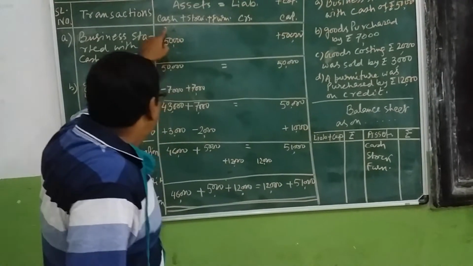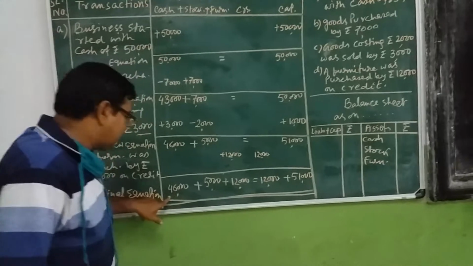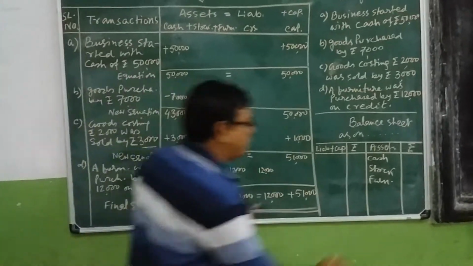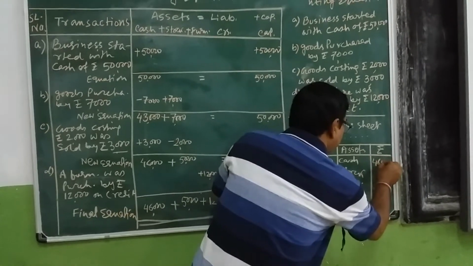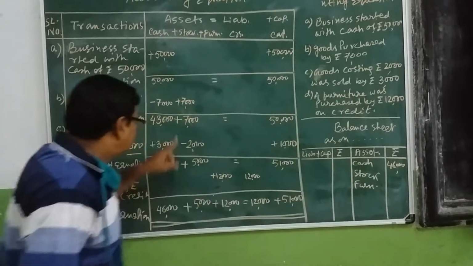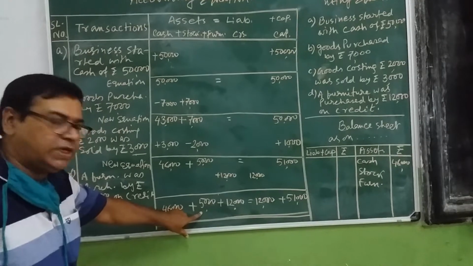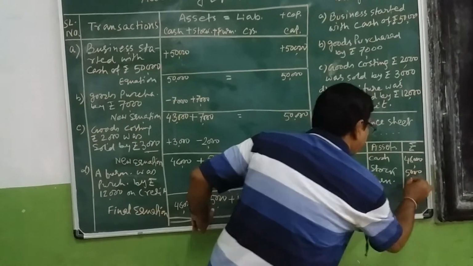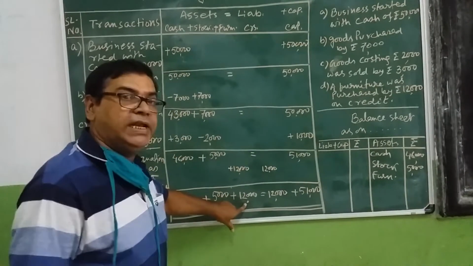And whatever the cash amount in the last final equation, we have to write there 46,000. And stock, the last final equation amount is 5,000. And furniture final equation amount is 12,000.